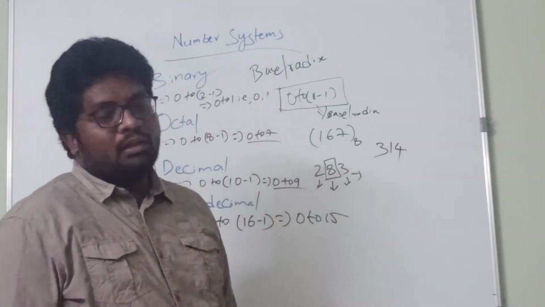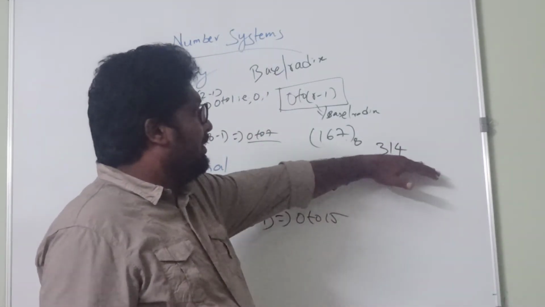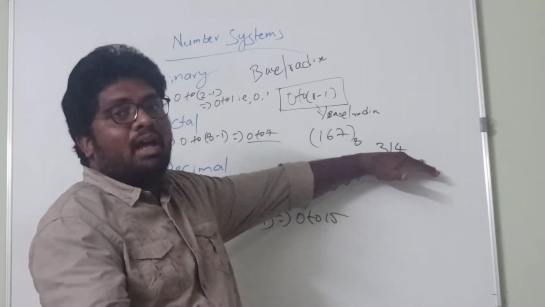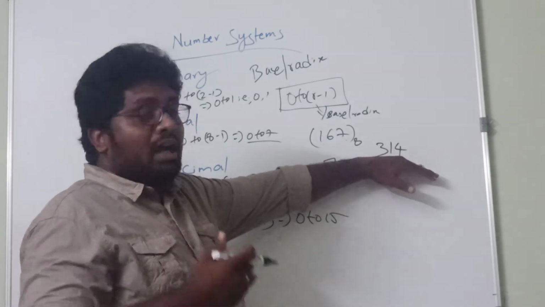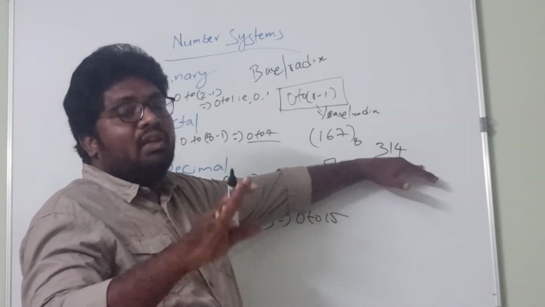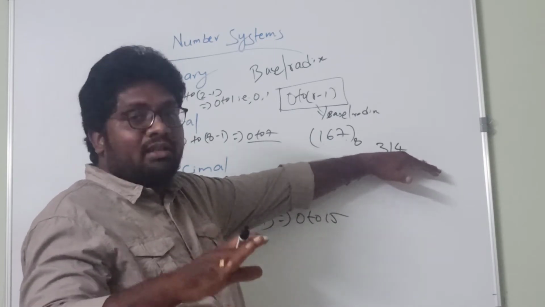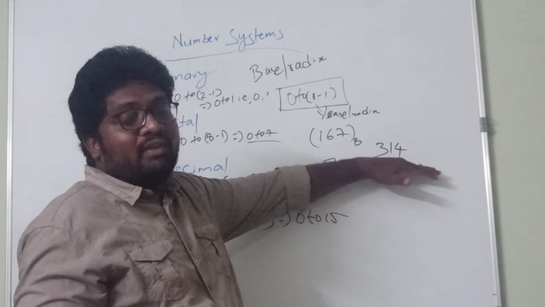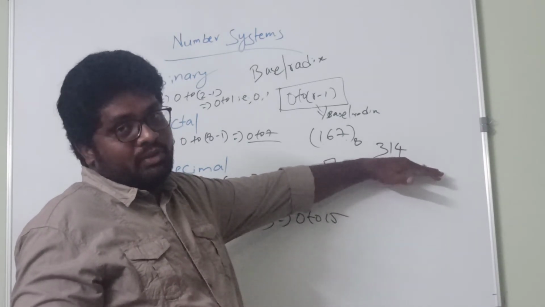314. So we are transferring this data from one person to another. I am the person sending the data, and one of my colleagues or friends is the person receiving the data, but he is not very familiar with these number systems, right?